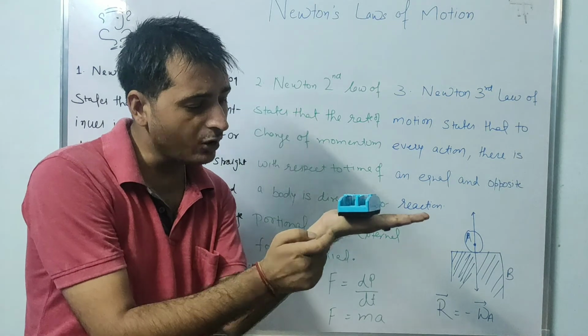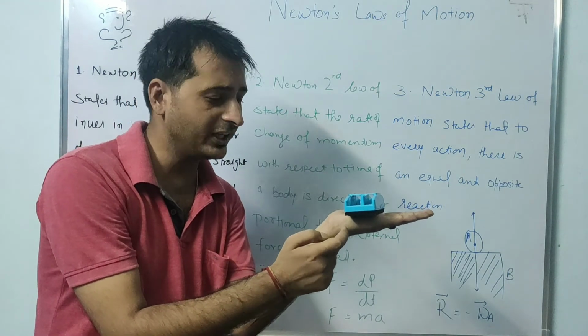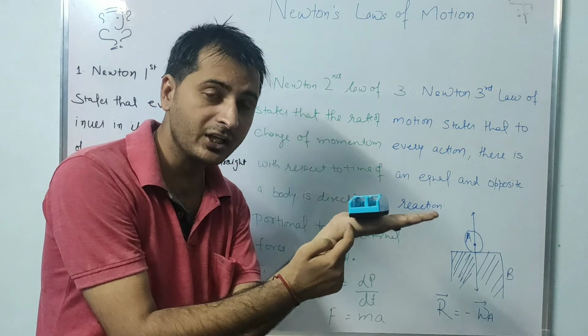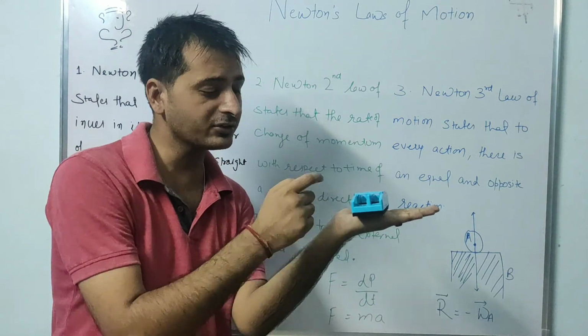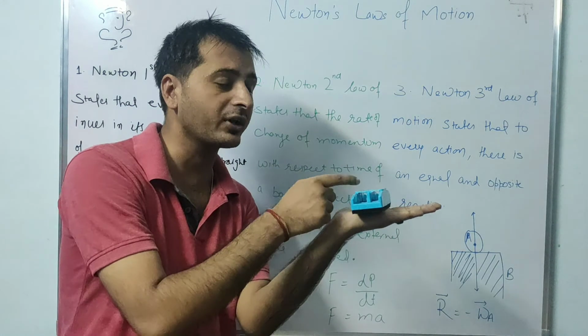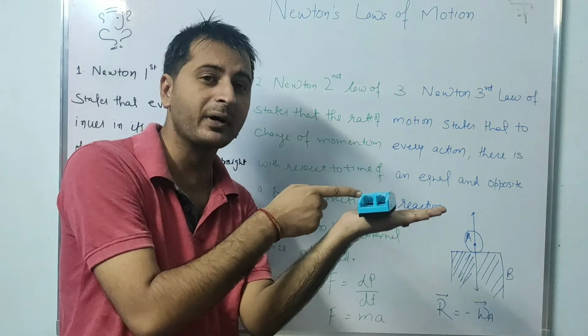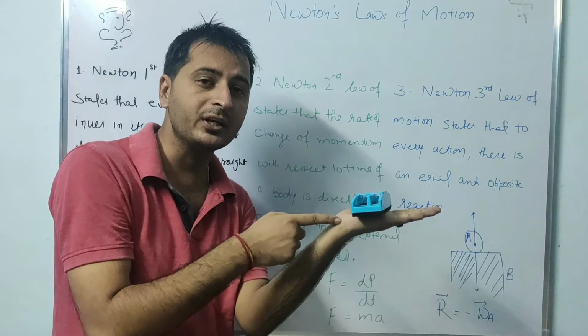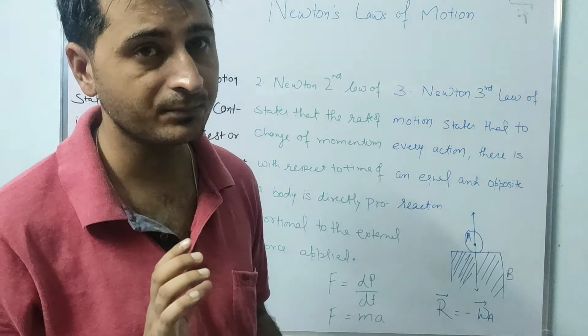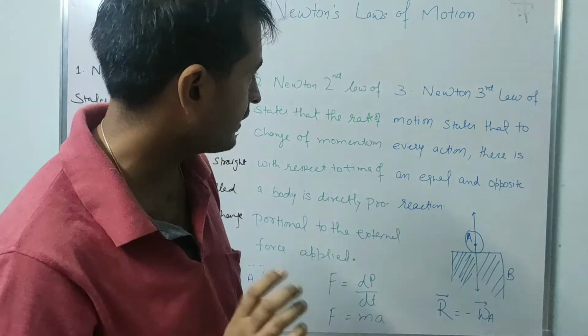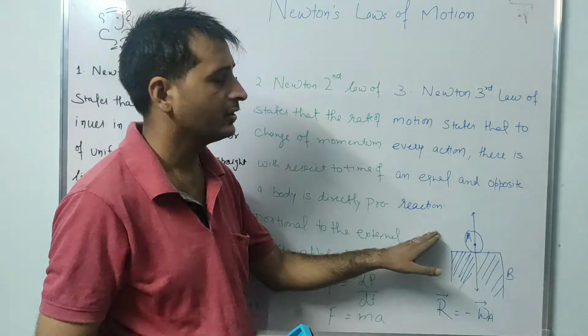Second, an opposite force of equal magnitude is applied on this body. The force exerted by body B on A and the force exerted by body A on B are equal in amount and opposite to each other. So that is called Newton's third law of motion.